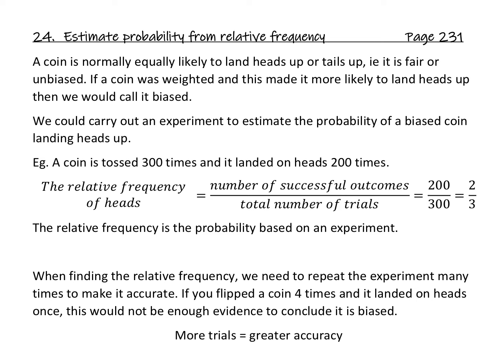So we call that the relative frequency, which basically means the relative frequency is the probability based on the experiment. So based on the data you've got, you can see it lands on heads 200 out of 300 times, 2/3 of the times, so you assume the probability of it landing heads up is 2/3. So you can call that the experimental probability, but mathematically it's called the relative frequency. So how frequently it occurs relative to the total number of times the experiment's been carried out.